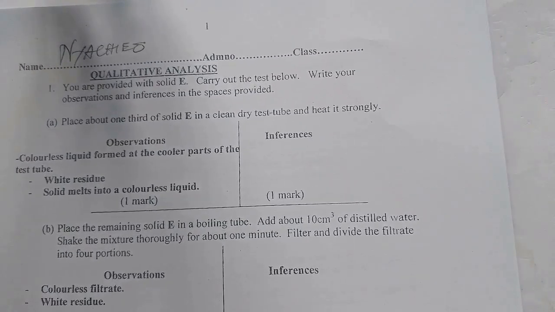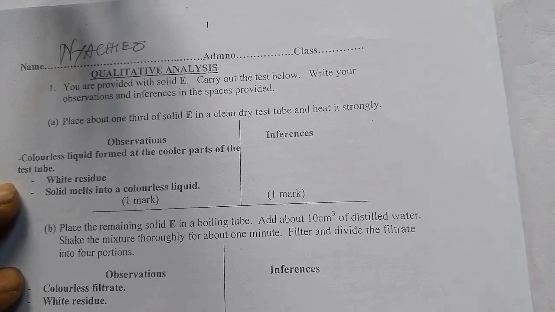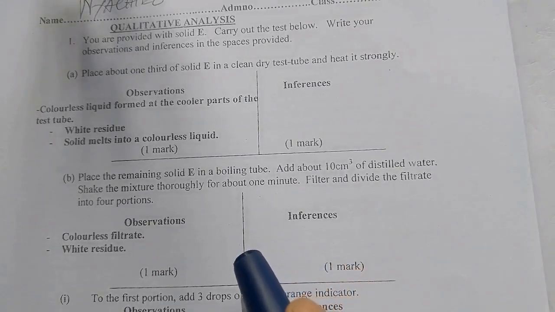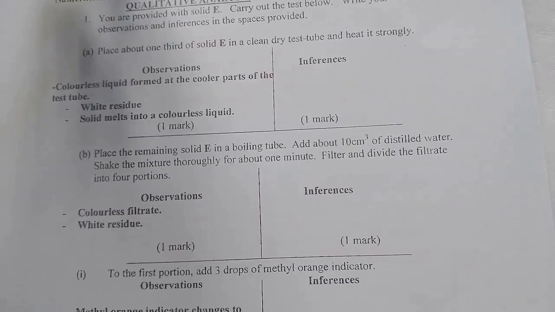So I have given you the observation. So we are going to go through the questions and then we will be able to do step by step and see where students go wrong. Where do they go wrong? So we will check that together.